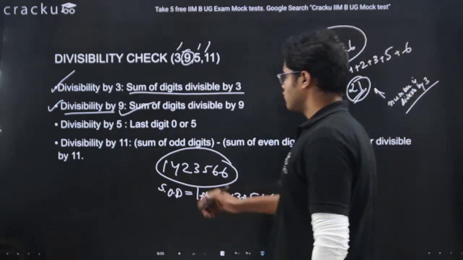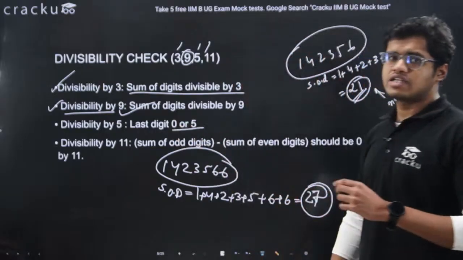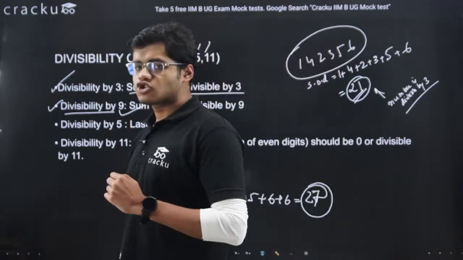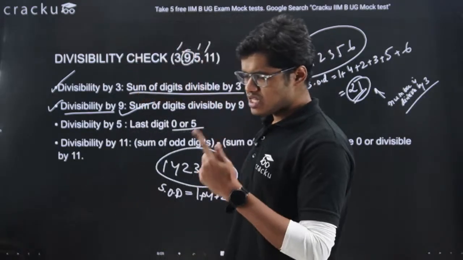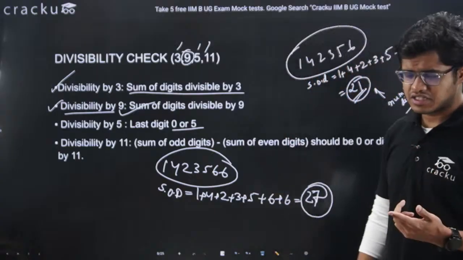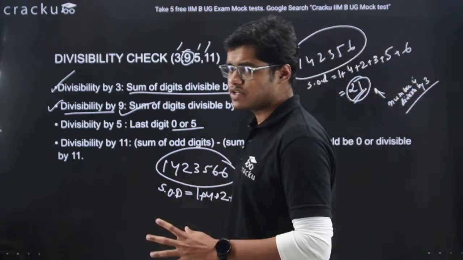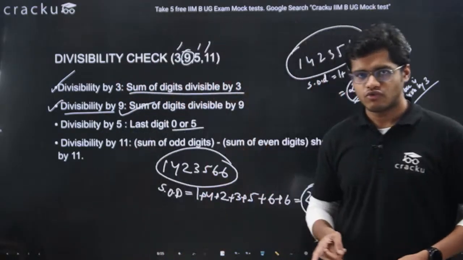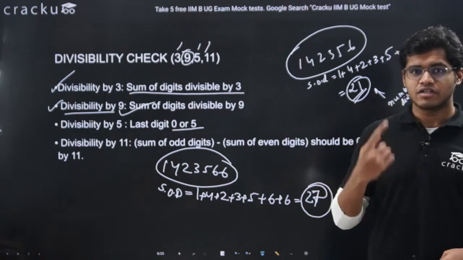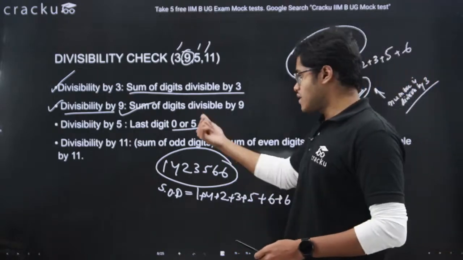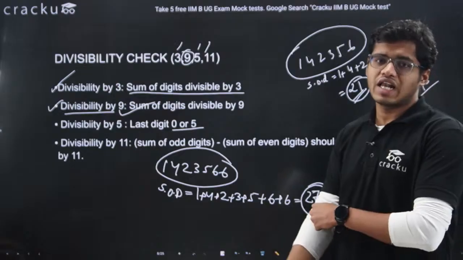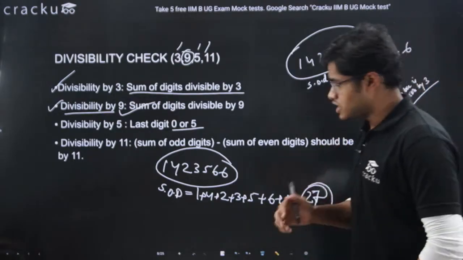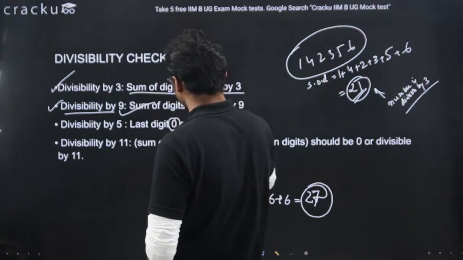For 5, what do we have? Now 5 is quite similar to 2. For 2, what did we have? For 2 we had that the last digit of the number has to be divisible by 2, which means the last digit can be either 0, 2, 4, 6, 8. Same is the case for 5 also. For 5, the last digit has to be divisible by 5, which means the last digit has to be either 0 or 5, right?